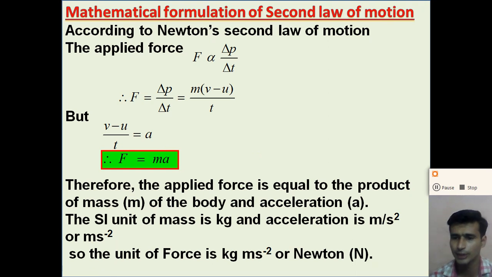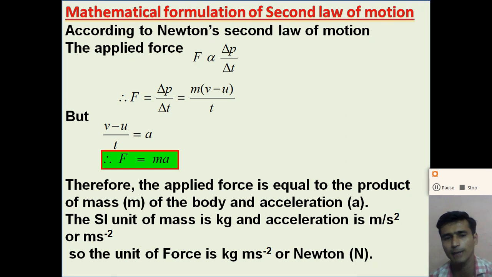So Newton's second law gives the value of the force acting on the object. The force acting on the object is equal to the product of the mass of the object and the acceleration of the object, right? So Newton's second law gives the magnitude of the applied force.